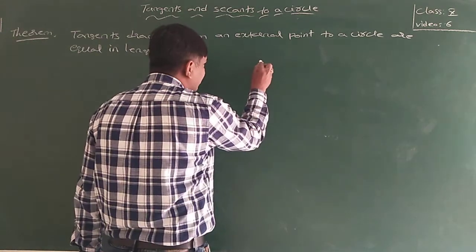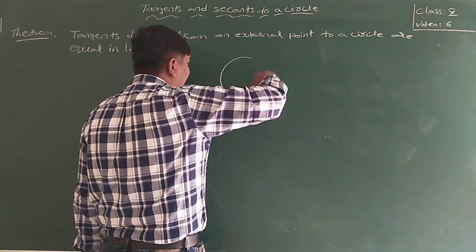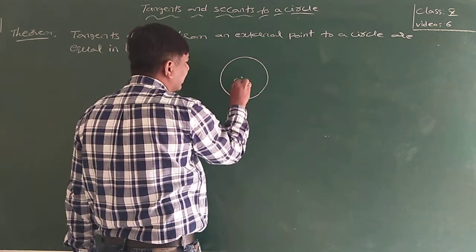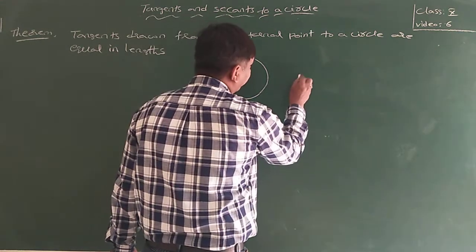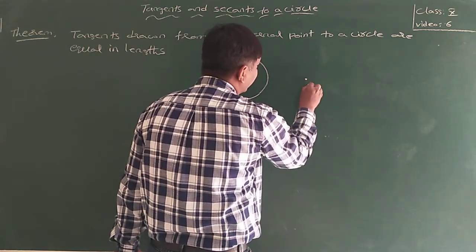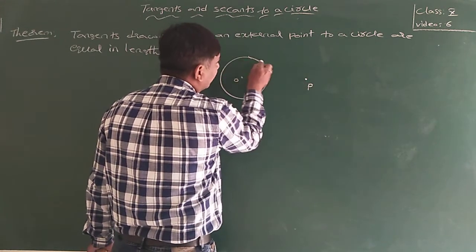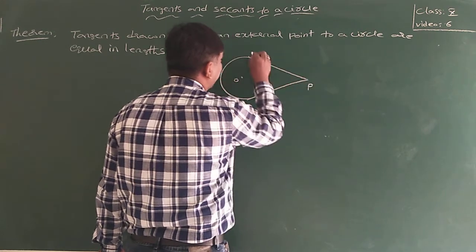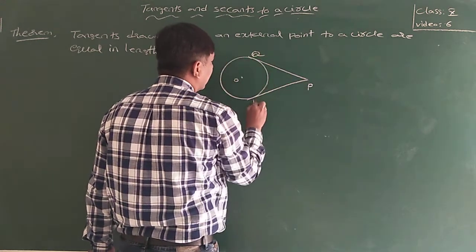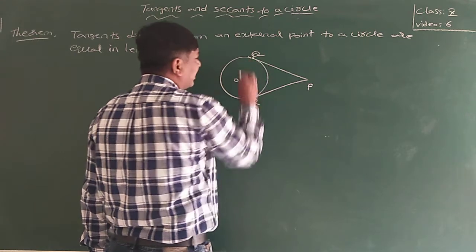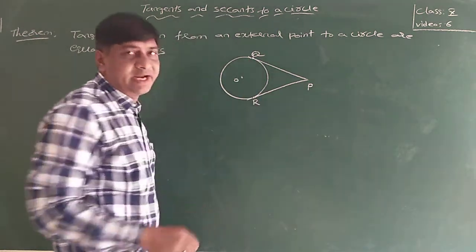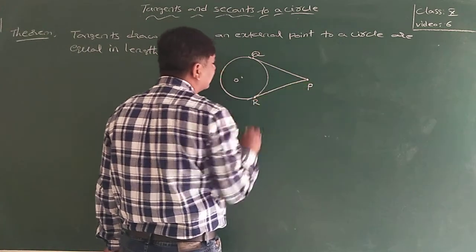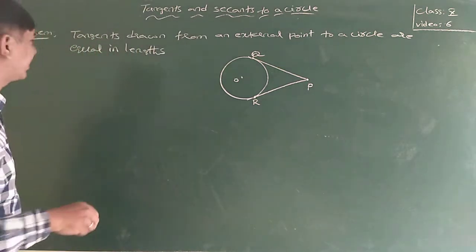Let us assume that this is your circle and this is the center of the circle. P is the external point. PQ and PR are the tangents from the external point P. These lengths, PQ and PR, are equal. I am going to prove this here.